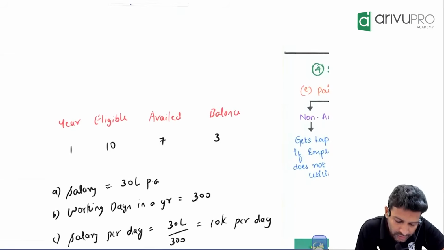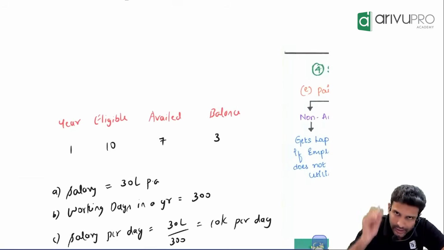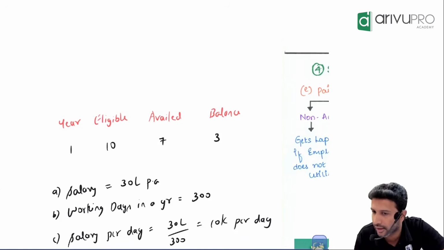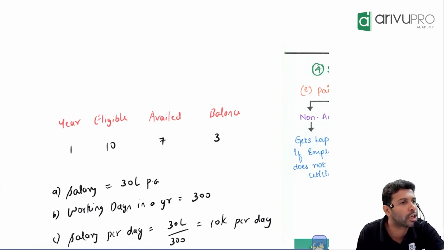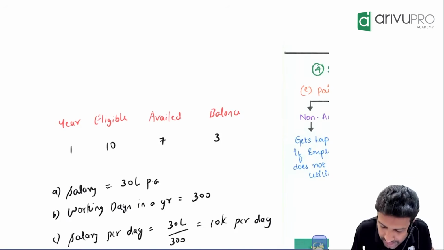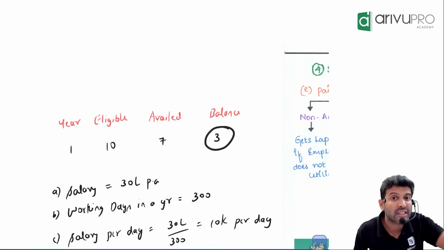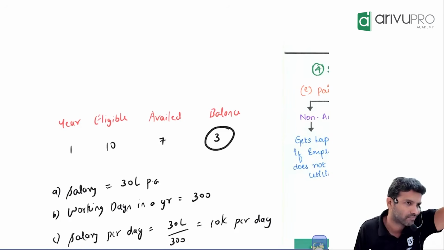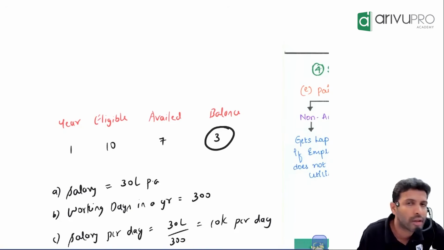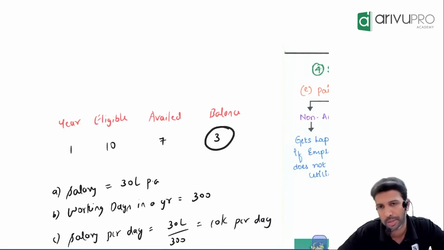Let's say in one year, one employee is eligible to take 10 leaves. But he took only 7 leaves. How much balance is there? 3 leaves. This is what has happened in one particular year. He was eligible for 10, but took only 7. If it is vesting leave, what will happen is, for the 3 days of leave the employee did not take, he will get extra salary. The company will pay that extra salary to that employee. Such a leave you call vesting leave or encashable leave.